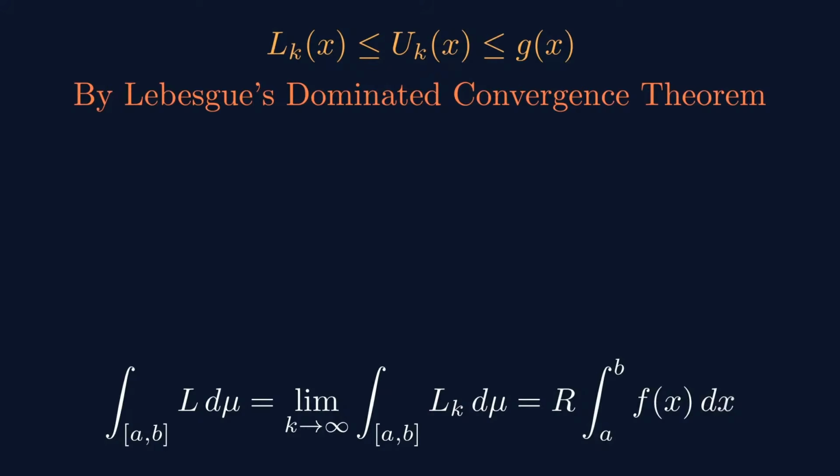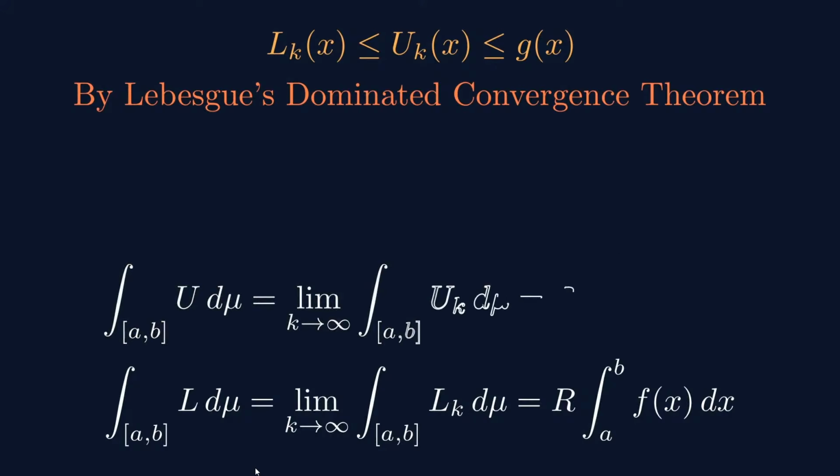When k tends to infinity, Lk is L. So that is exactly what is here. This is given by the Lebesgue dominated convergence theorem. This is the integration of L d mu, where L d mu represents the Lebesgue integration. So here you have this equality, coming directly from the Lebesgue dominated convergence theorem.